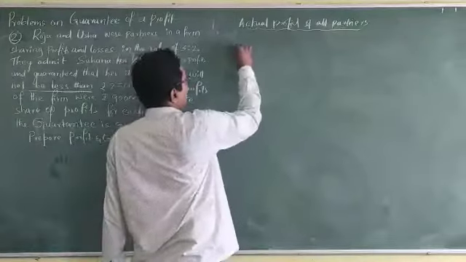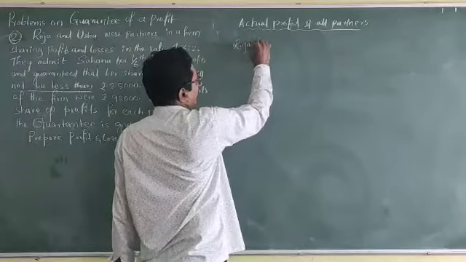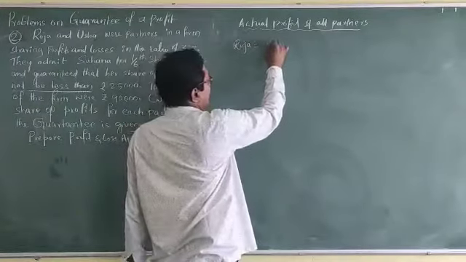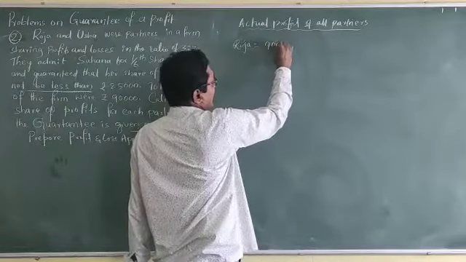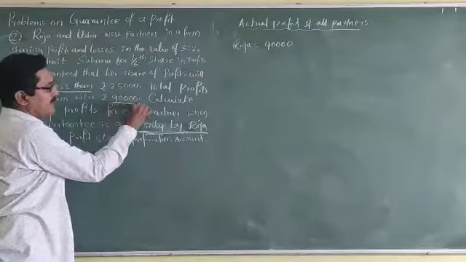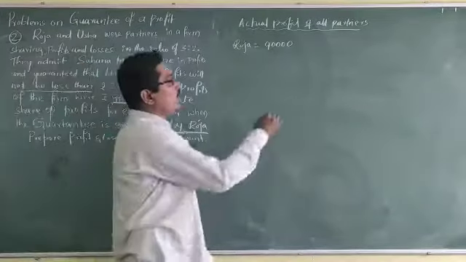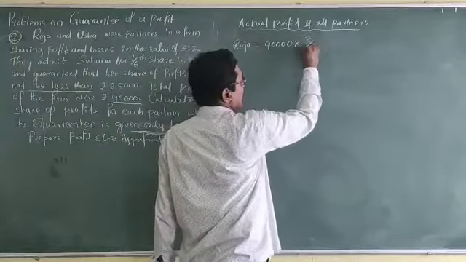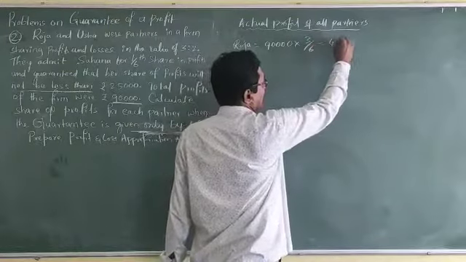First one, Roja. See, 90,000 is the firm's profit. Into the new profit sharing ratio of Roja, 3/6, that is 45,000.